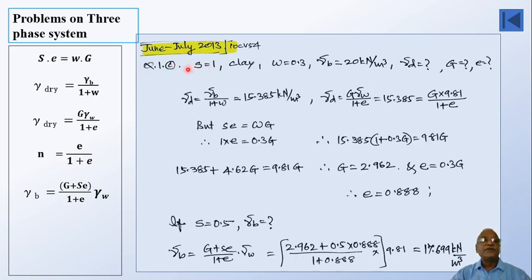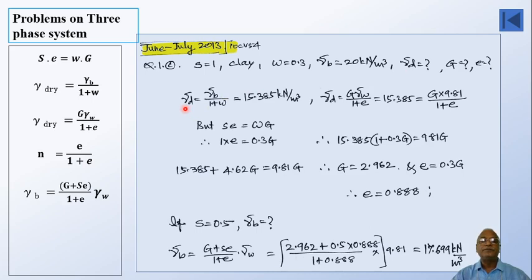Yes, the degree of saturation is 1 because in the problem it starts with saturated soil. So whenever they start it that way, or somewhere in the problem they mention that it is a saturated soil, you can make out from that S is equal to 1. It is clay mentioned in the problem. Water content is 30% or 0.3. Gamma b is given as 20 kilonewton per meter cube. What they have asked in the problem is dry unit weight, specific gravity of soil solids, and void ratio.